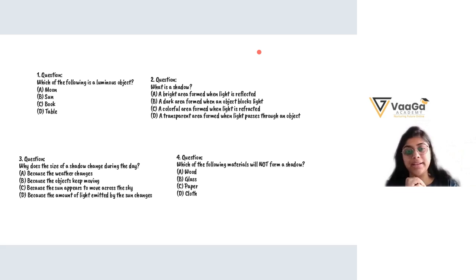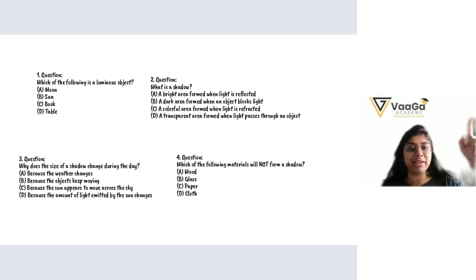Objects keep moving, right? But we are the same person, the same humans, so the shadow we get is the same. But the size of the shadow, who produces it and how do we get the shadow? Through the sun, correct? So it's totally based on the sunlight. So the answer is C: the sun appears to move across the sky.